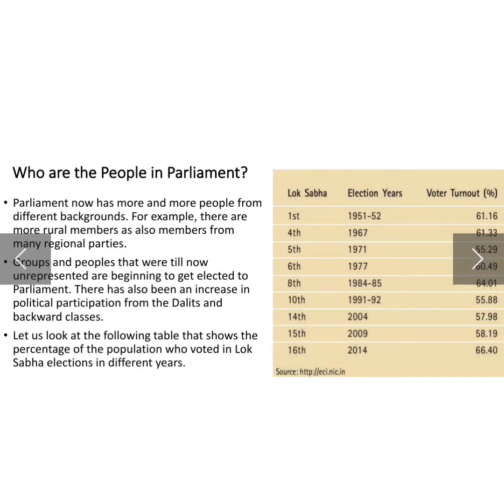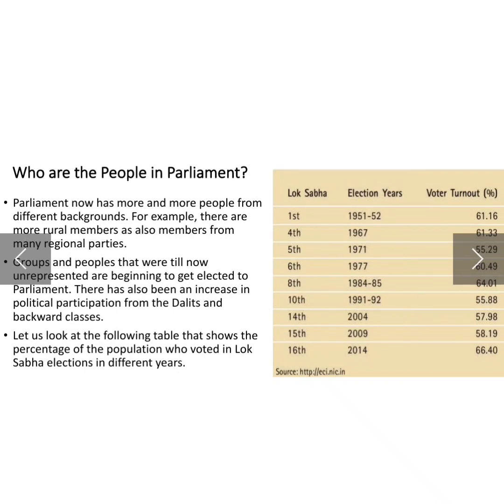Secondly, groups and people that were till now unrepresented are beginning to get elected to parliament. Class, there were certain groups of people that were not really represented, and they are also beginning to get elected and to become part of the parliament. So there were certain groups which were not at all represented, okay, and now they have also been elected and they have also become part of the parliament by becoming members of the parliament.